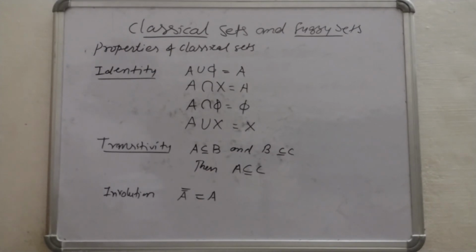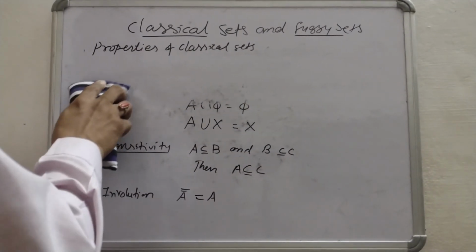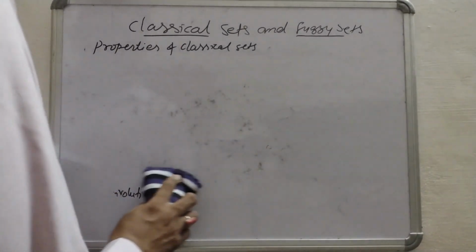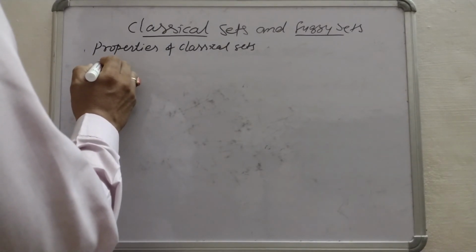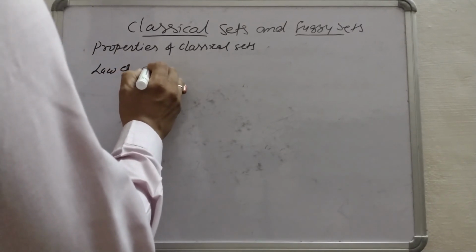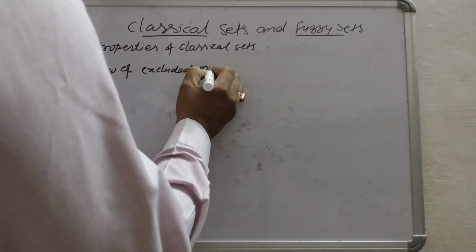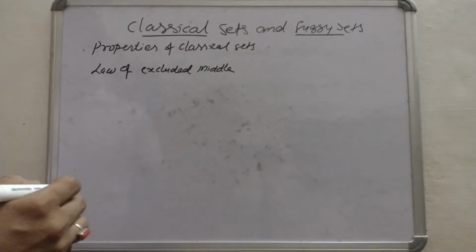Now there are two axioms. Axiom of excluded middle, or we can say the law of excluded middle. What is the law of excluded middle?